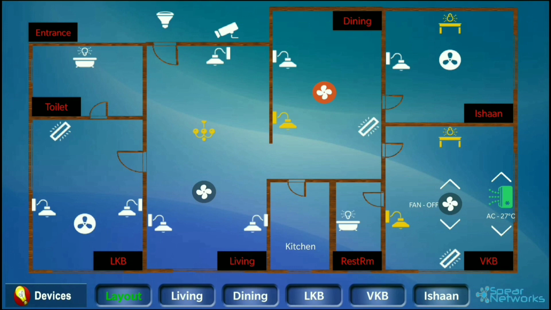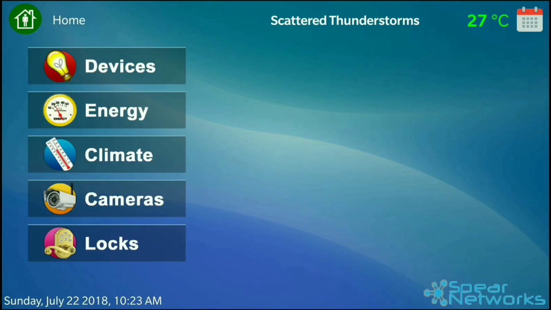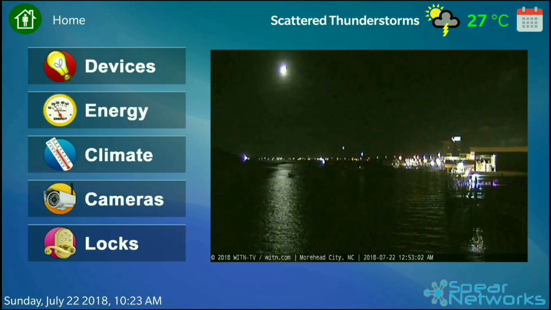say the chandelier, and say if I ask the echo device I have here on my desk to switch off the chandelier, you can see that status getting updated in real time. Alexa, turn chandelier off. Okay. So I have not touched it on the screen, so it got updated in real time. So touching on this logo will actually take us back to the main menu.